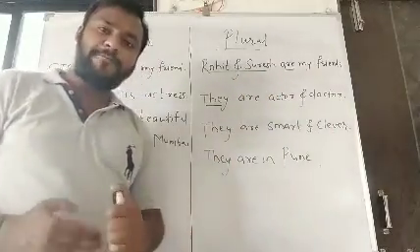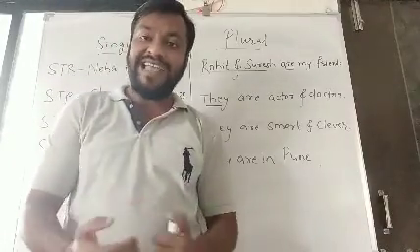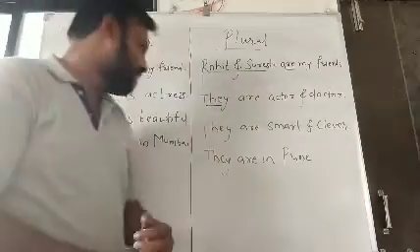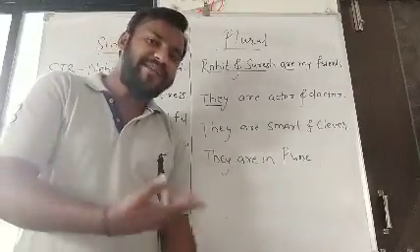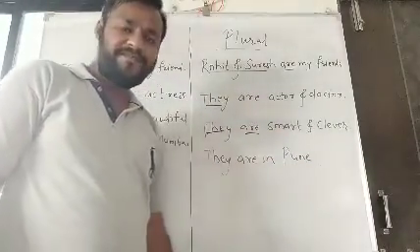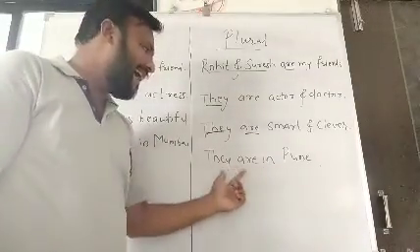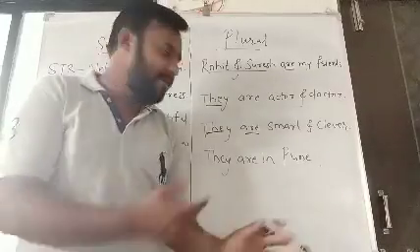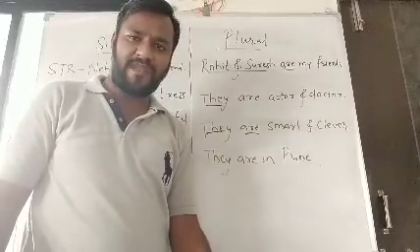And if their profession is same, then we can write only one. They are actors. They are doctors. They are engineers. Likewise, it's very simple, friends. Quality: the qualities can be same or they can be different. Same: they are smart and clever. About place, they live at same place. That's why they are in Pune. If their places are different, then they are in Pune and in Aurangabad. Likewise, we can have it.